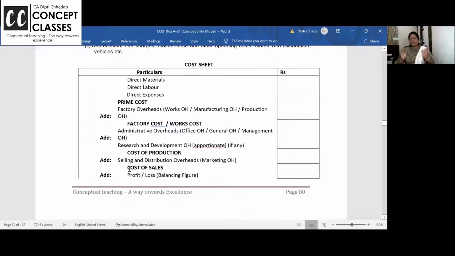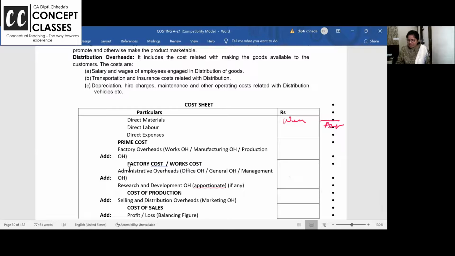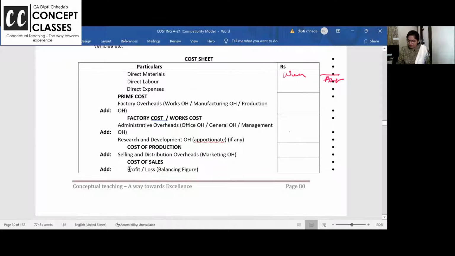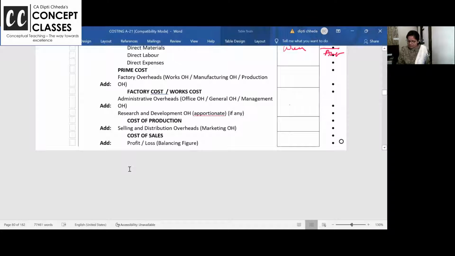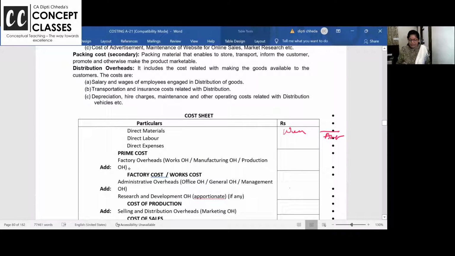Shall we start with the format of the cost sheet? Dear students, in a 10 marks format, they have given 2 columns in the exam, you should do it in 3 columns: particulars, working and main amount. You know why? Why is this necessary, why do we have to do this?